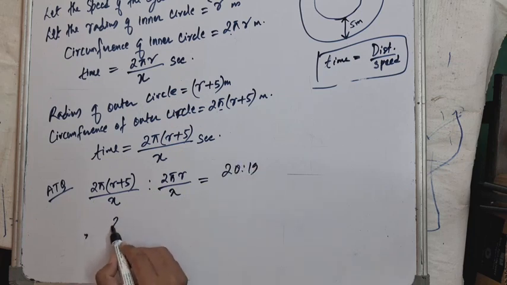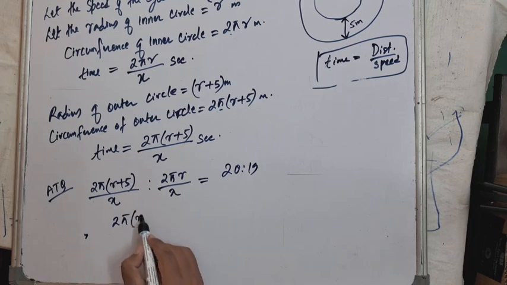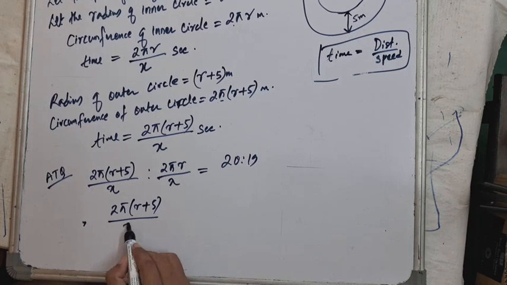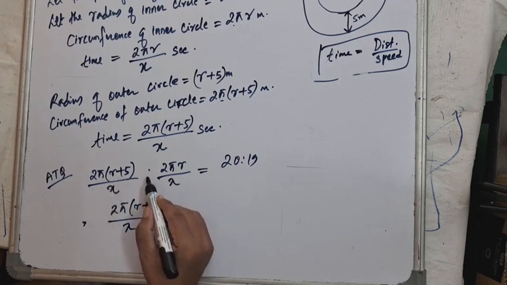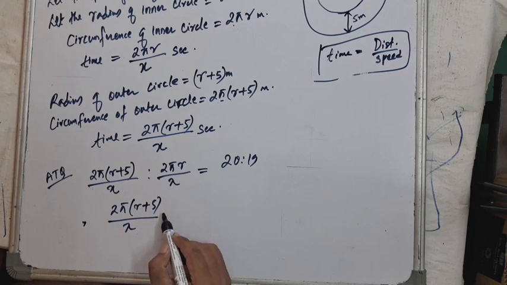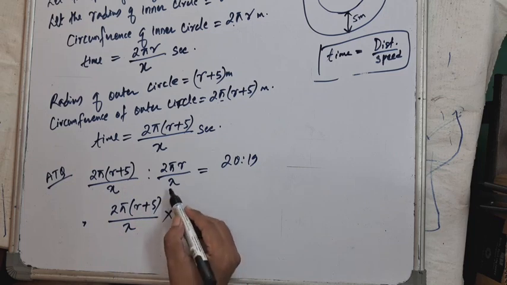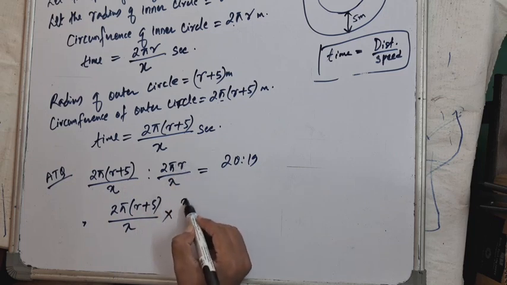Ratio means division. When I change it to multiplication, this x will go to the numerator and this 2 pi r will come down to the denominator.